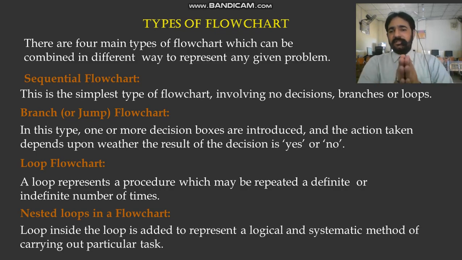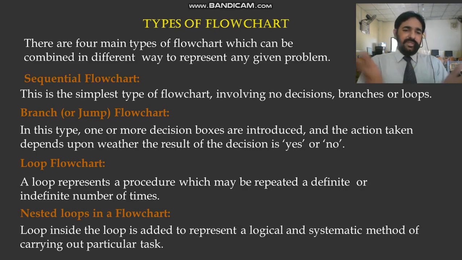Just go to the taxi stand, hire the taxi, give the address, and move to your destination. There is no decision and no other branches. This is a simple flowchart.